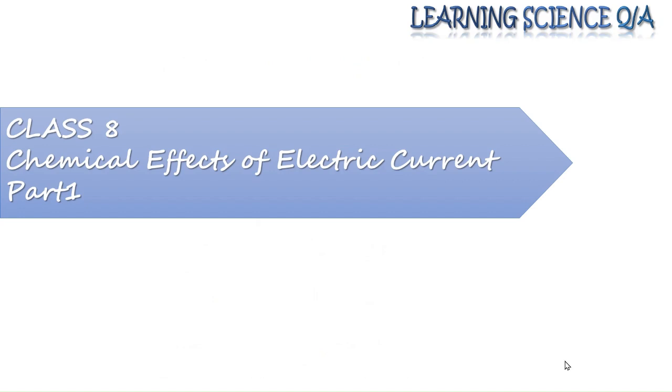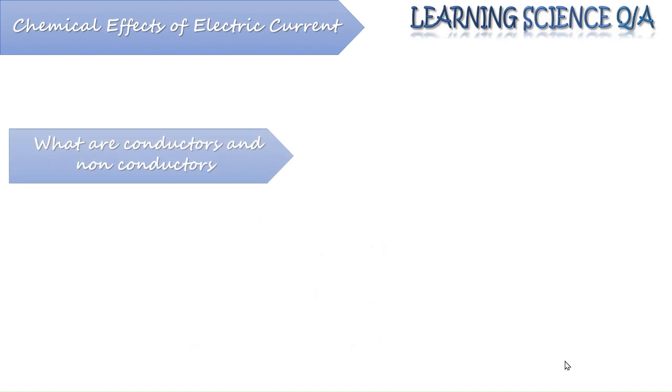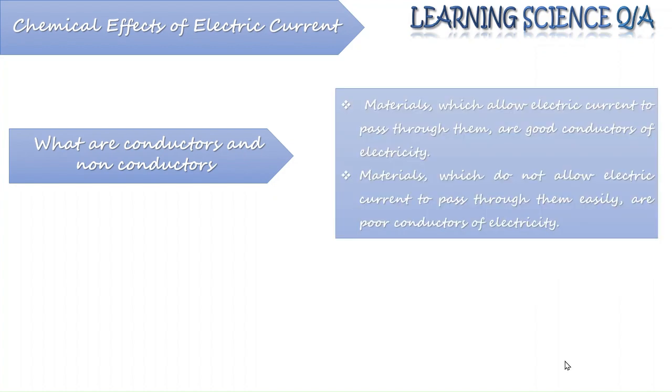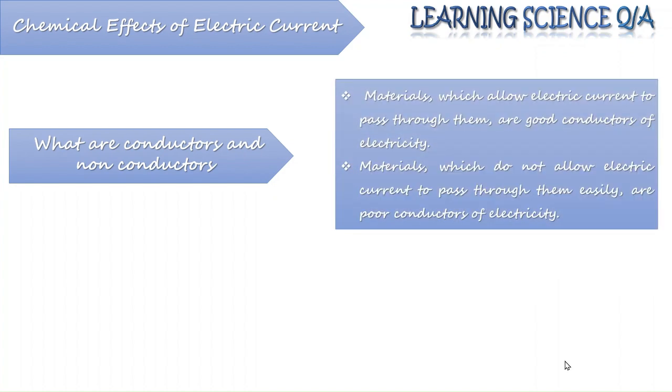Students, we are here today with class 8 next chapter, Chemical Effects of Electric Current. This is our first lecture in the same chapter. Now, first of all, what are conductors and non-conductors? I know this is very basic if we talk about the chemical effect of electric current. But before starting the chapter, we must know about the conductors and the non-conductors.